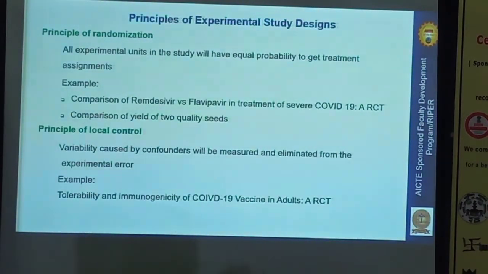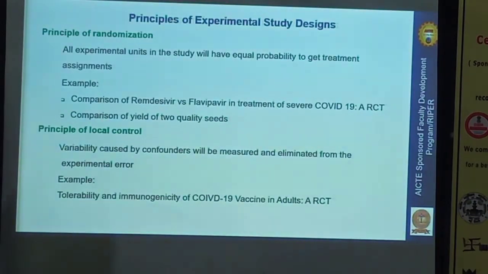That's what we are going to call randomization. If not, if I selectively say you are very healthy, you can go to the test group, and you are unhealthy, you can go to the control group, like that, it will automatically bring biases into our result. So randomization is responsible for reducing the bias or error which occurs due to chance.